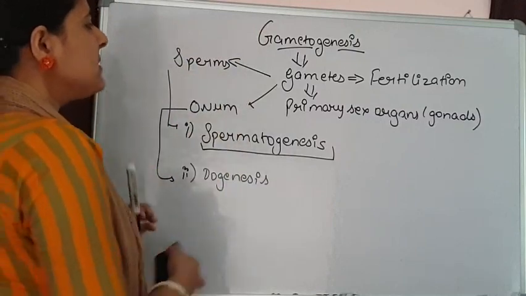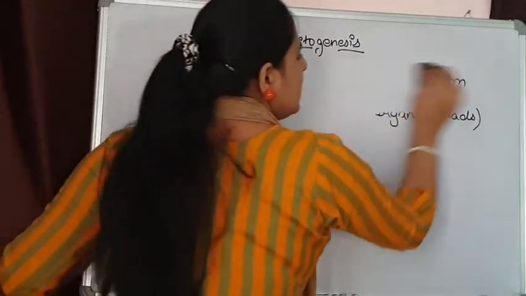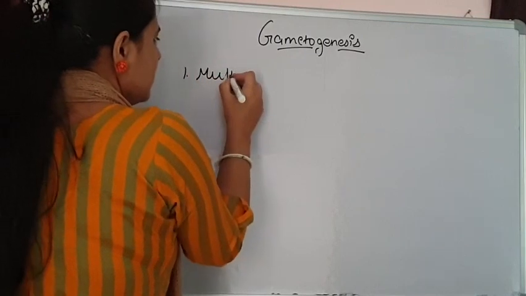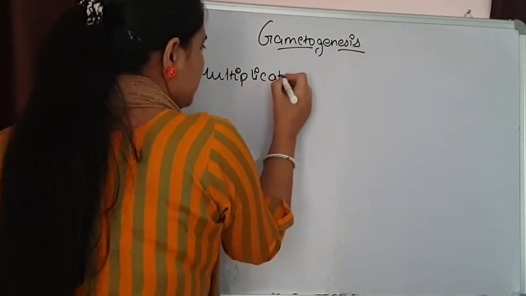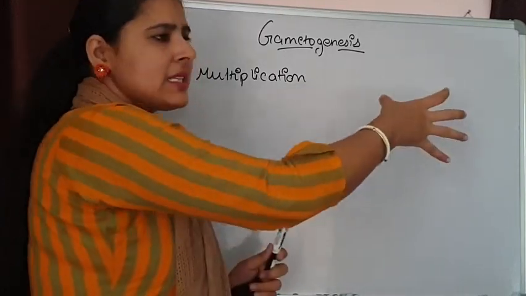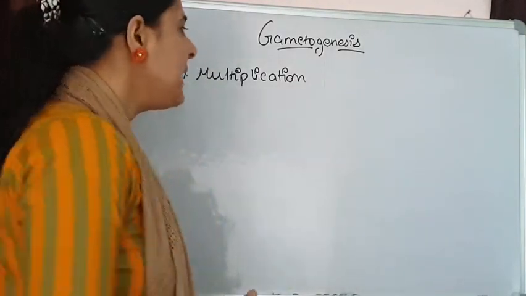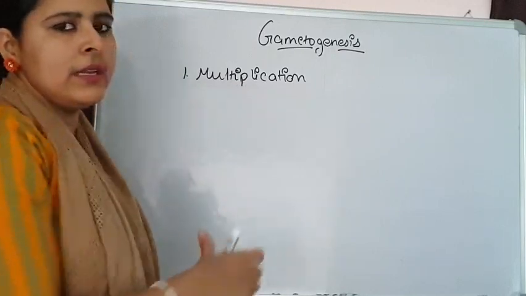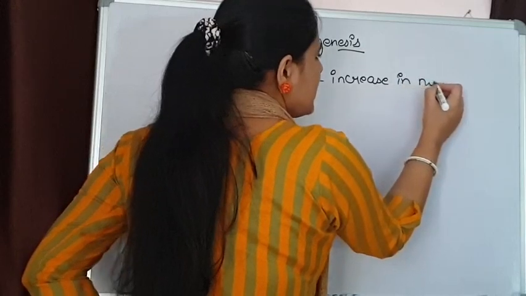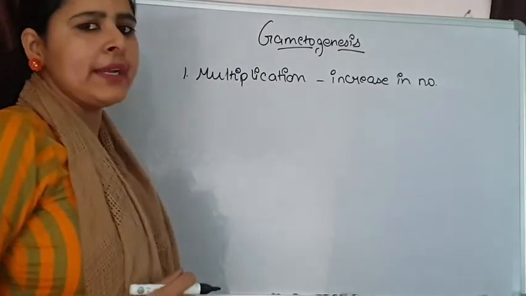Basically, in both spermatogenesis and oogenesis, there are three phases. First one is the multiplication phase. Multiplication phase simply means all the germ cells are going to multiply in number. That means they are undergoing mitotic division and continuously increasing their number. So the multiplication phase has an increase in the number of germ cells. The number of chromosomes here will be maintained because they are undergoing mitotic division.